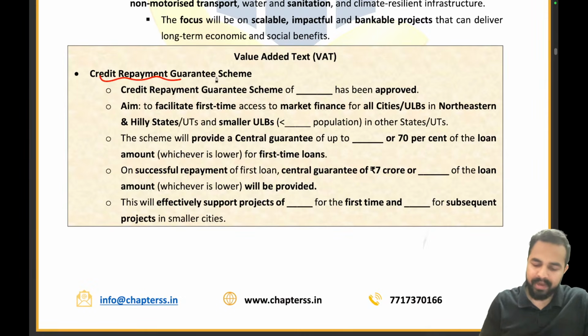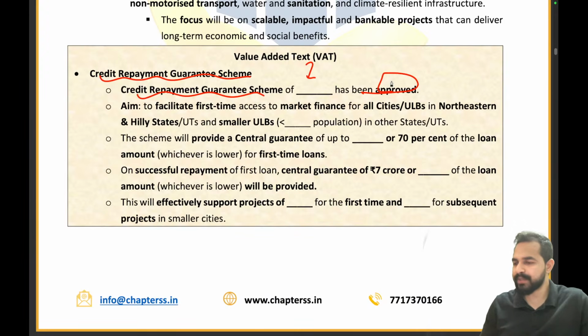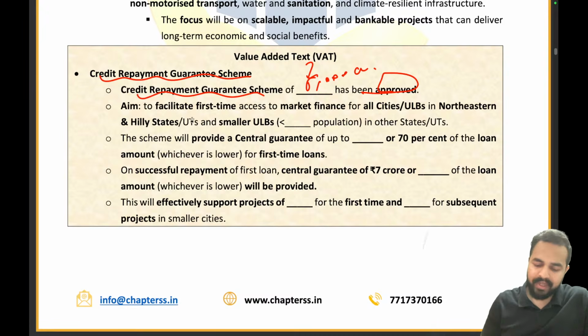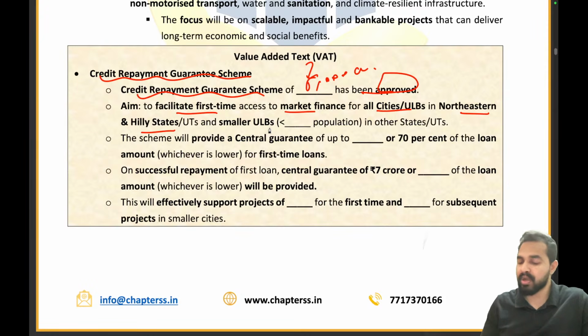Now moving ahead to the credit repayment guarantee scheme. So the credit repayment guarantee scheme of the government has been approved. What is the amount here? We have already covered 5,000 crore rupees. Now it aims to facilitate first time access to market finance for all cities and urban local bodies in northeastern and hilly states, and smaller urban local bodies having a population of less than 1 lakh.